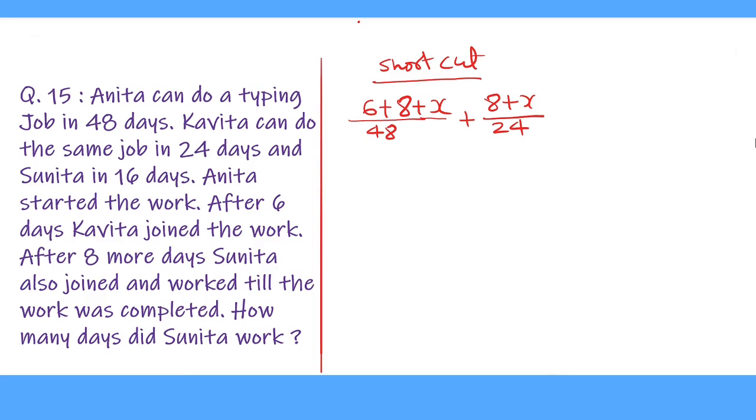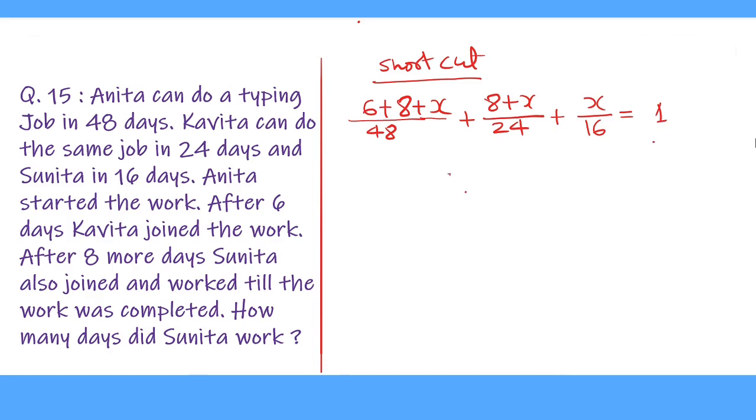So it is (8 plus X) upon 24, as 1 day work of Kavita is 1 upon 24, and Sunita worked only for X days. So X upon 16, which is 1 upon 16, is the 1 day work of Sunita, and altogether they completed 1 work. So we equate it equal to 1.